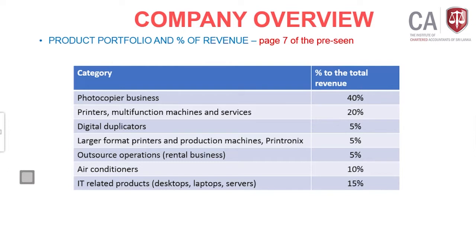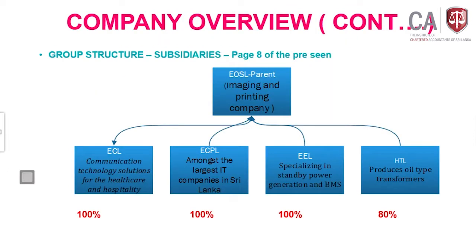Okay, then the next one, which is very important, the group structure, which is subsidiaries. EOSL is the concerned company, which is the parent. It is in the imaging and printing business. Then it has, you can see, 3 wholly owned subsidiaries and again a subsidiary called HTL.